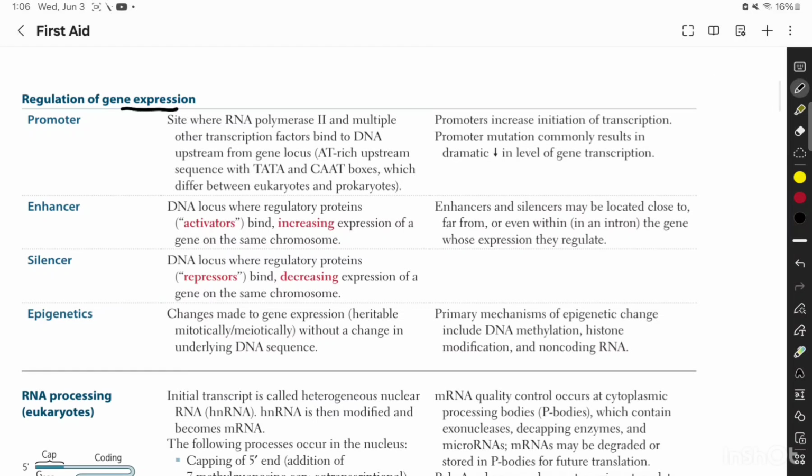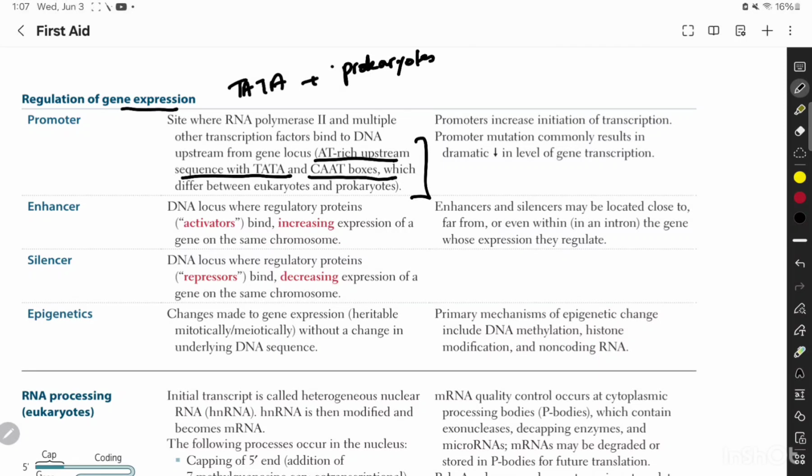So let's start. The promoter is basically the site where RNA polymerase 2 and multiple other transcription factors bind to DNA upstream from the gene locus, and this is an AT-rich upstream sequence with TATA and CAAT boxes. I taught this in my earlier videos as well. The TATA box is present in prokaryotes, whereas the CAAT box is present in eukaryotes.